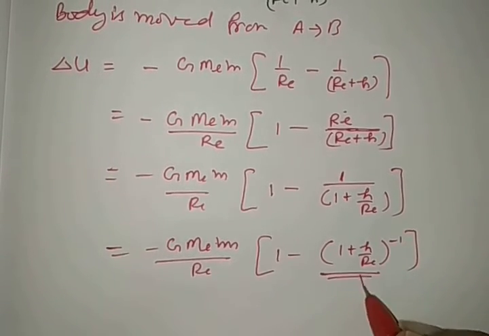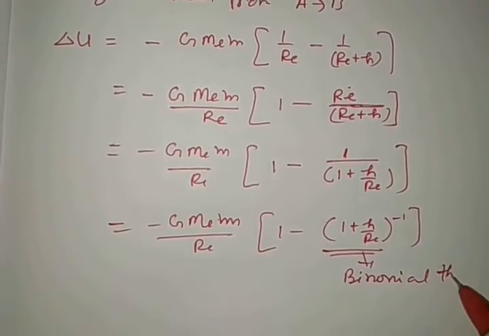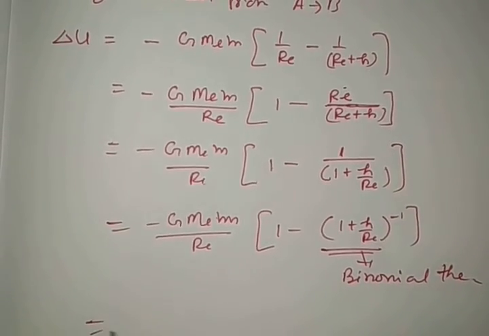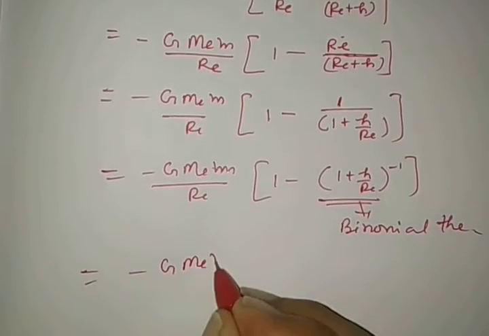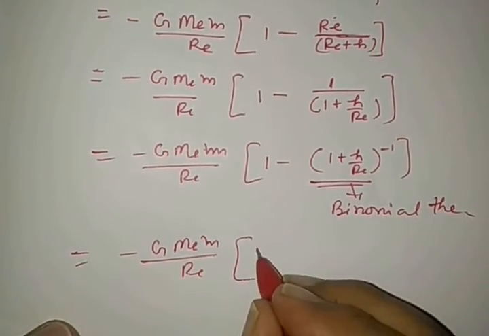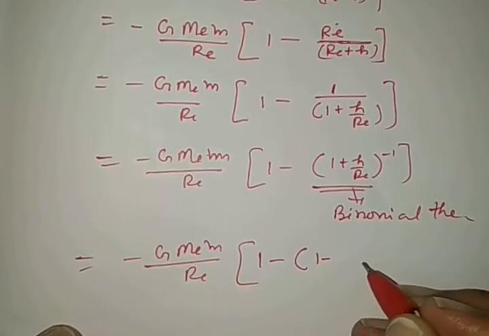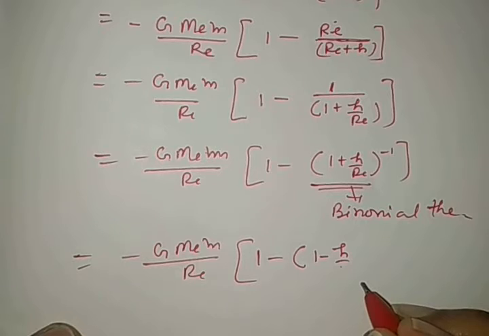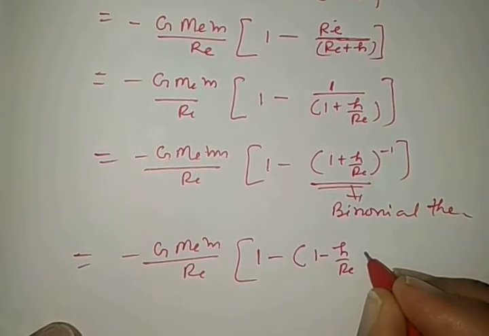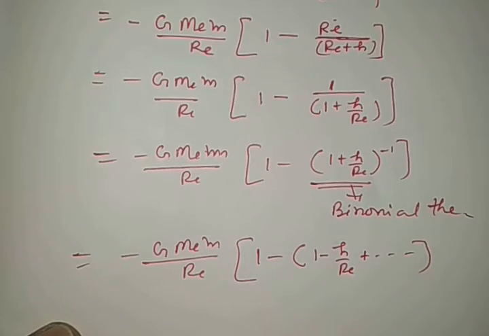Now we are going to expand by the binomial theorem. So it becomes minus G MEM by Re times 1 minus 1 plus h by Re, neglecting higher order terms.